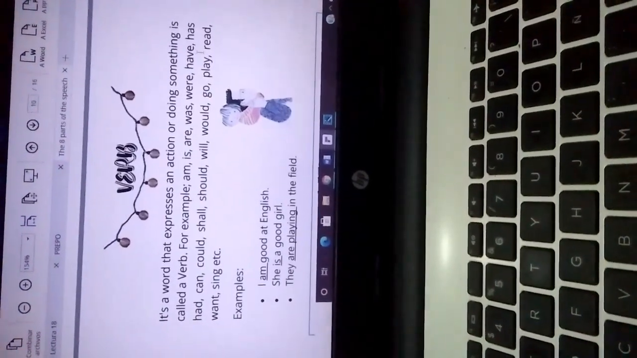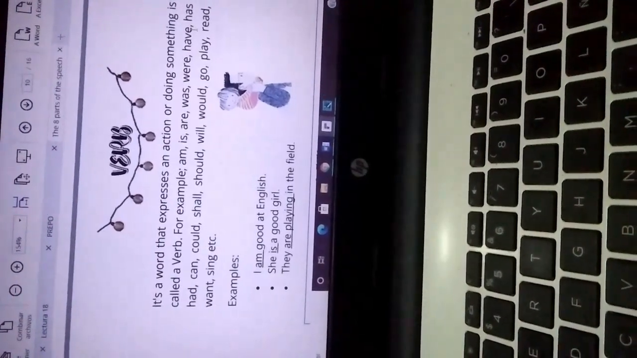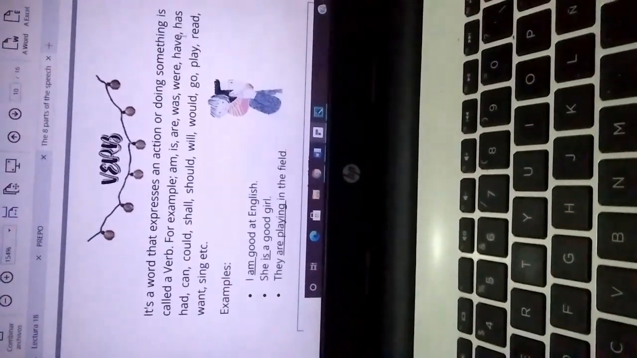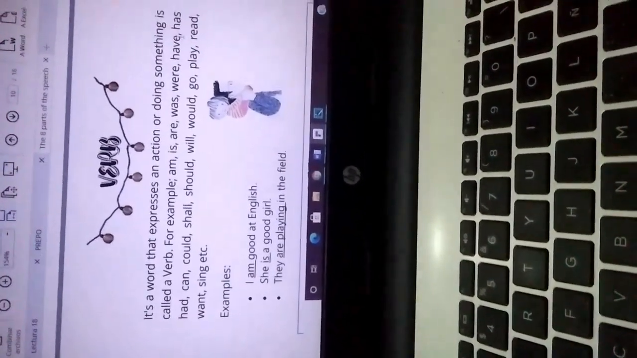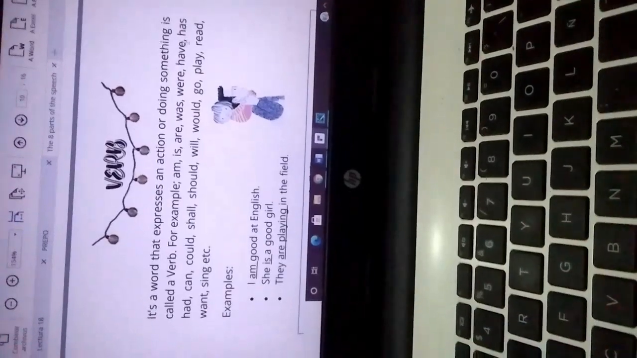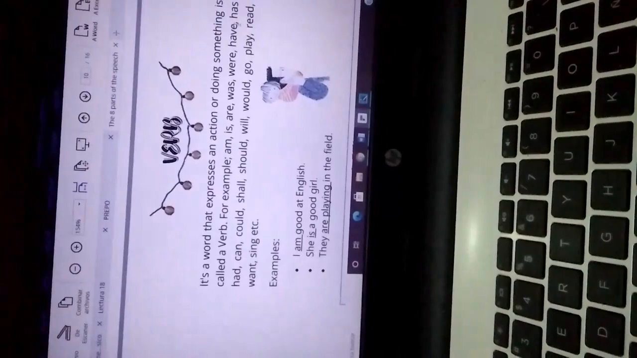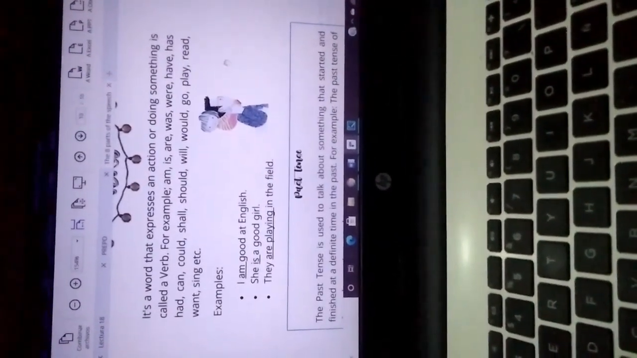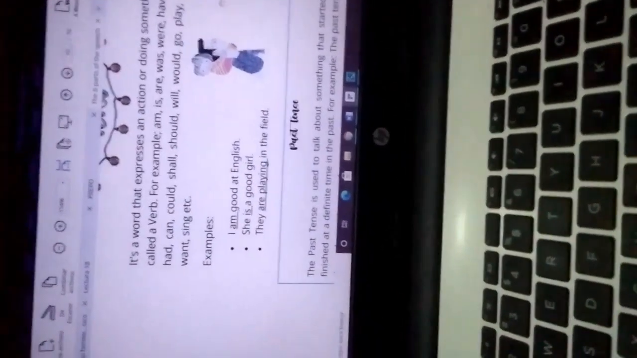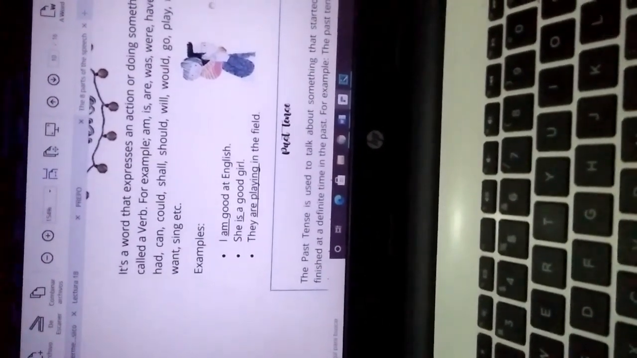Another part of speech is verbs. A verb is a word that expresses an action or doing something. For example: is, are, was, were, have, has, had, can, could, shall, will, go, play, read, run, sing, etc. For example: I'm good at English, she's a good girl, they are playing in the field.